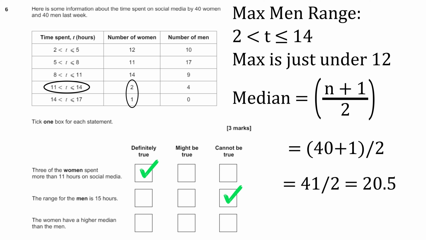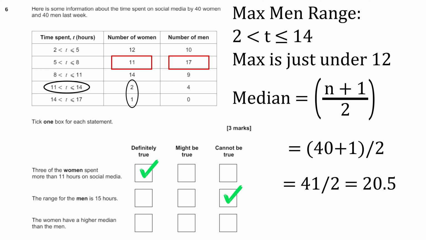So for example, with women, the first bracket goes up to 12, so that's too low. But in the second bracket for women, we've got 11. So 12 plus 11 is 23. So we know they're going to be in this second bracket, because 20.5 is lower than 23, but it's higher than that 12. So it's going to be in that bracket there, the 5 to 8 bracket. Next up, same thing for men. We have 10 men in the first bracket, so that's obviously too low. But in the second bracket, we have 17. So the top end of that bracket will be 27 if you include the previous bracket amount. So the men's median is also going to be in that bracket.